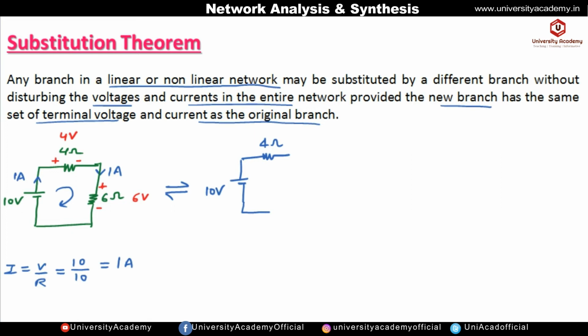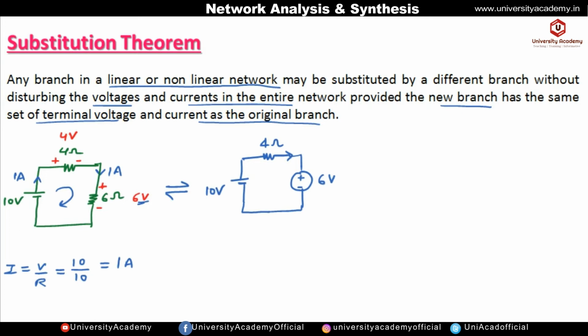Okay, so let us draw the circuit. It can be replaced by a battery. Here the terminals you consider should have the same polarity, so plus and minus here, and the value of the voltage source will be equal to the voltage across the 6 ohm. Now the current in this circuit, if you calculate, it will remain the same.